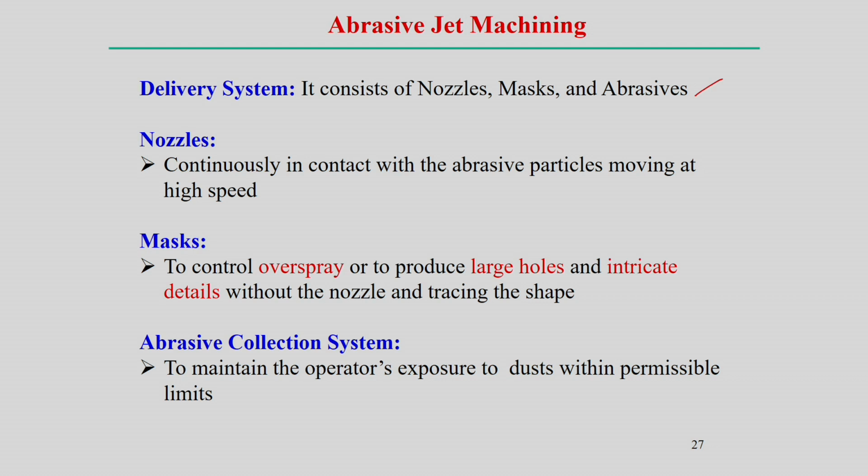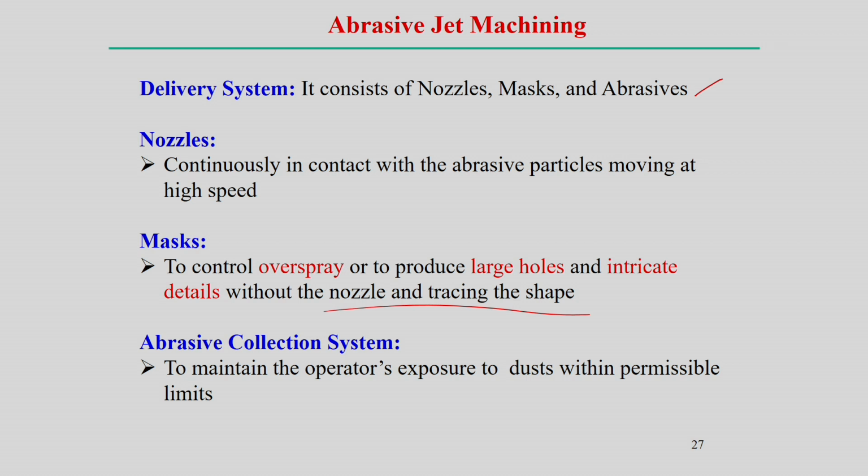Mask: the role of the mask is to protect against unwanted overspray, so that you don't create large holes if you want to produce an intricate shape. We can create the mask, and according to the mask the shape can be created. So not only by controlling the size of the nozzle and the tracing of the shape, but also by introducing the mask, we can produce different intricate shapes using this process.